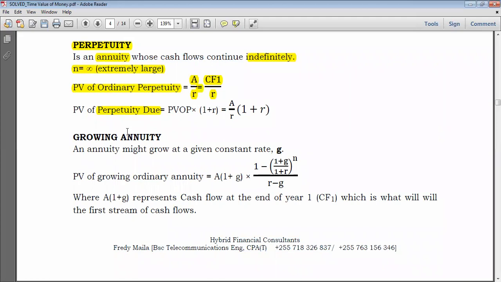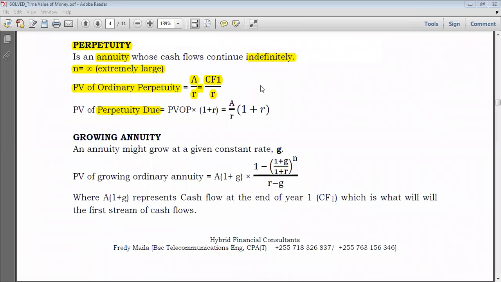In case you are asked to compute the present value of perpetuity due, that means you receive the amount at the beginning of each period rather than at the end. If you receive the amount at the beginning, that means the present value would be worth more. So you could take this A over R above, and then you add A, because the first payment is already at present, so you do not need to discount it. Let me show you here the proper way.